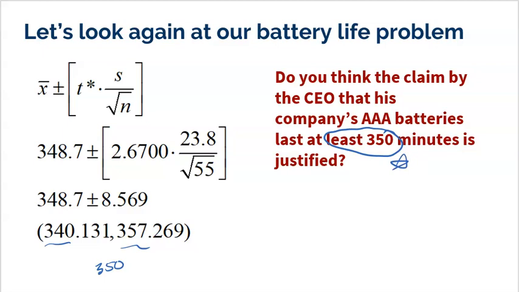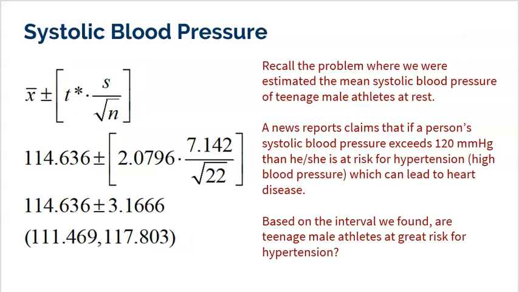You can't say, well, wait a minute, he could be wrong. You're right. But the truth is that I don't know what the truth is. So I can't claim he's wrong. So I'm going to go ahead and support that this CEO is telling the truth because his value does fall within my interval. Let's look at an example where the opposite of that happens.